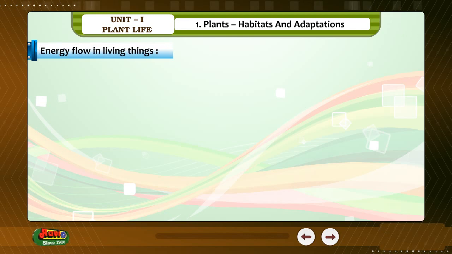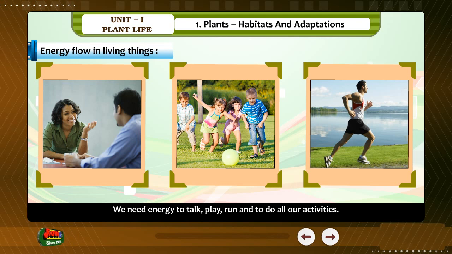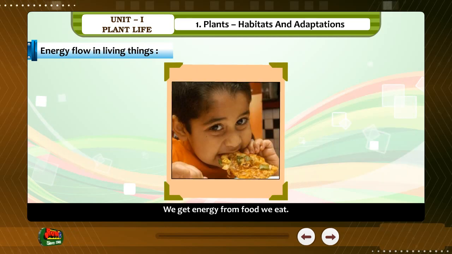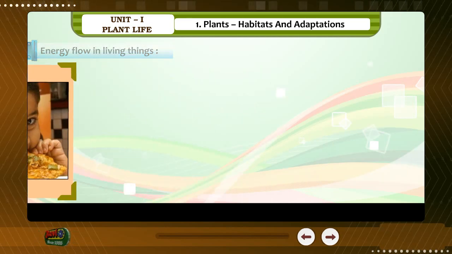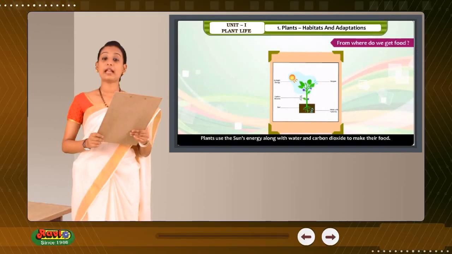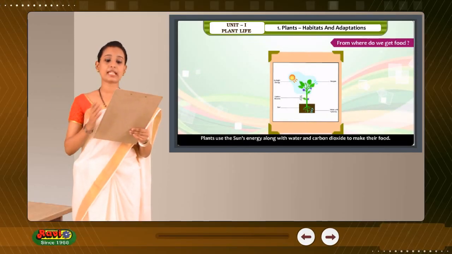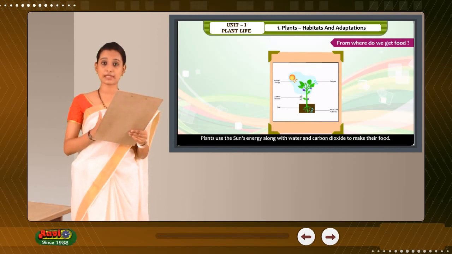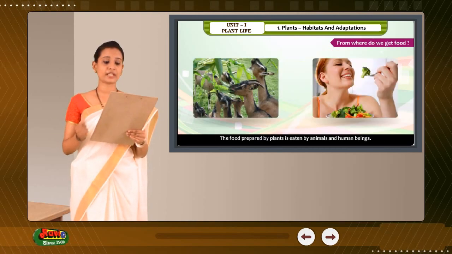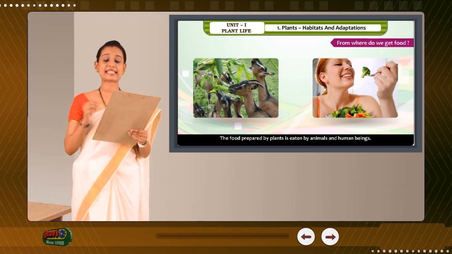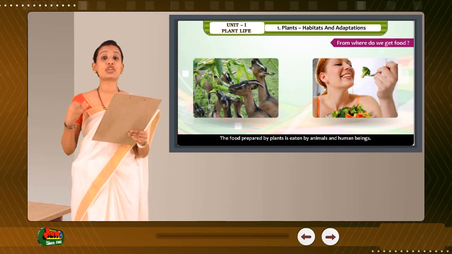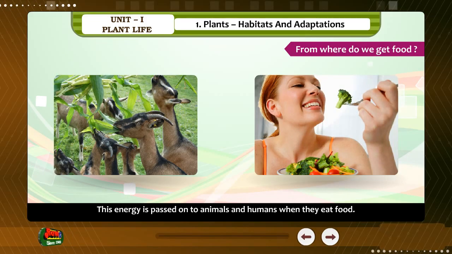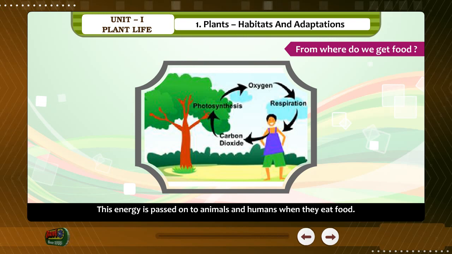Energy flow in living things. We need energy to talk, play, run, and to do all our activities. We get energy from the food we eat. From where do we get food? Plants use the sun's energy along with water and carbon dioxide to make their food. The food prepared by plants is eaten by animals and human beings. This energy is passed on to animals and humans when they eat food.